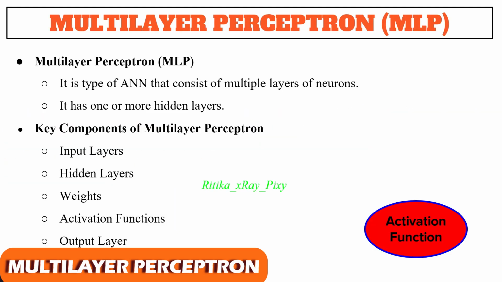Next we have multi-layer perceptron. It is also a type of artificial neural network that consists of multiple layers of neurons, and it can have one or more hidden layers. Here we have different components for this: input layer, output layer, weights, activation function, hidden layers.